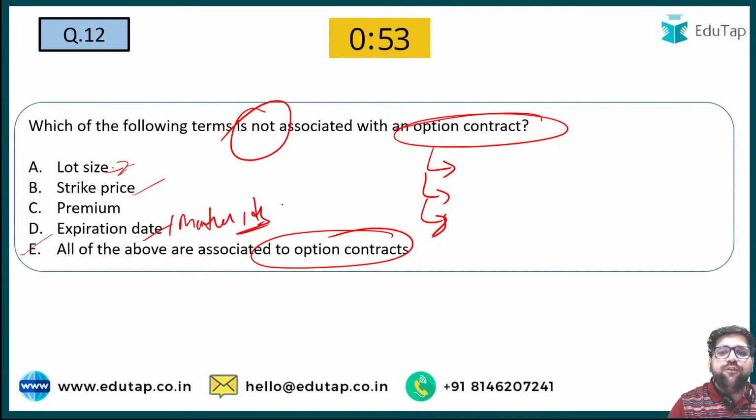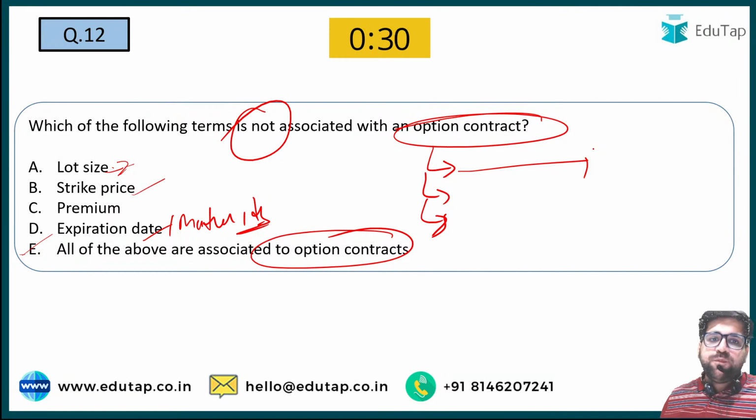Now my dear friends, you have to tell me whether options contracts are customized or standardized. Are the option contracts customized or standardized? Standardized, yes. Standardized because it is issued by the stock exchange.